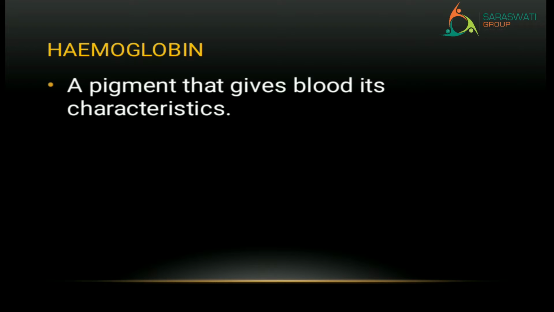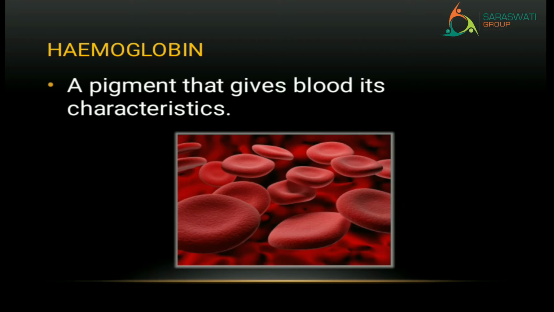It is called a color pigment, right? And the pigment which gives our blood its color is hemoglobin. Or you can say that because of hemoglobin, our blood is red in color. See the picture over here. This is the pigment, the hemoglobin, right? Understood? Shall we go to the next word? Let's go. What is our third word?